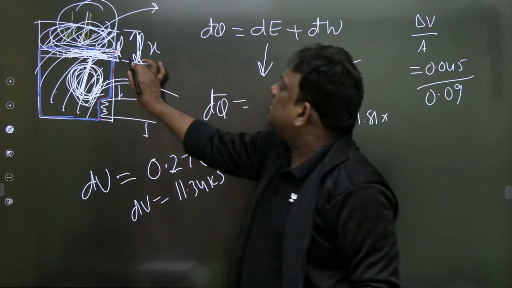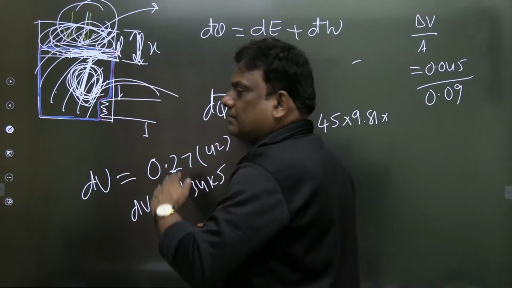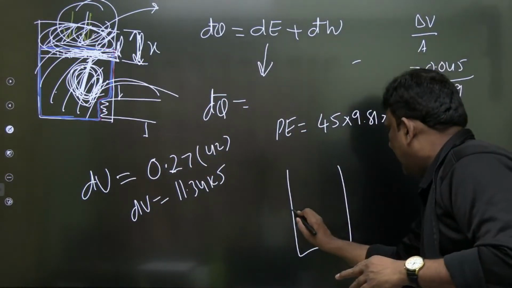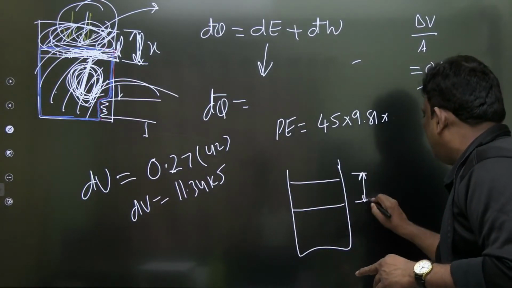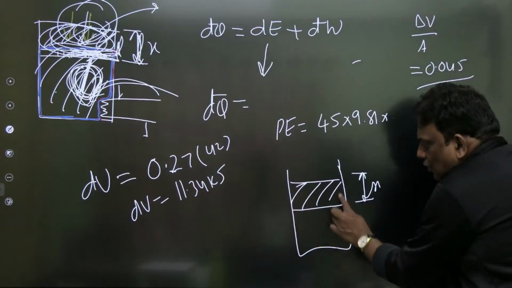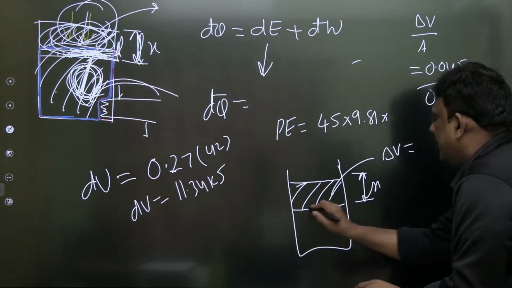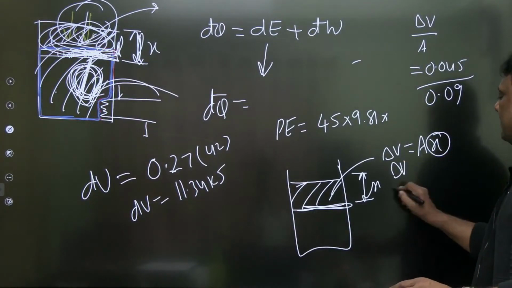How much distance the piston is raising, I am calculating. How do I calculate the height by which the piston is moving? देखो एक बार, piston originally यहां पे था, अब finally यहां पे है, तो इसे इतना height raise हुआ. So can I say this is the volume change? This will be area of the piston into x. अगर आपको x चाहिए, it will be delta V by area.